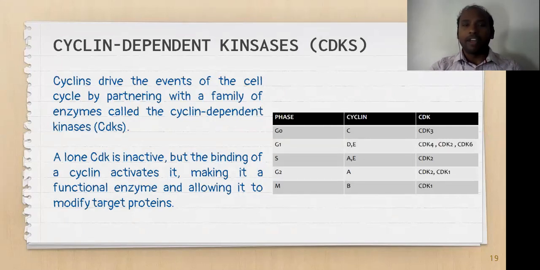And second important factors are, we call them cyclin dependent kinases. These cyclin dependent kinases are very important, and their activation will depend on cyclins, the respective cyclins. So alone a CDK is inactive, but the binding of cyclin activates it, making it a functional enzyme and allowing it to modify target proteins.